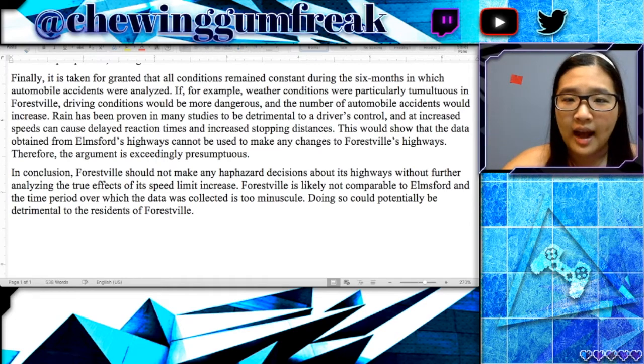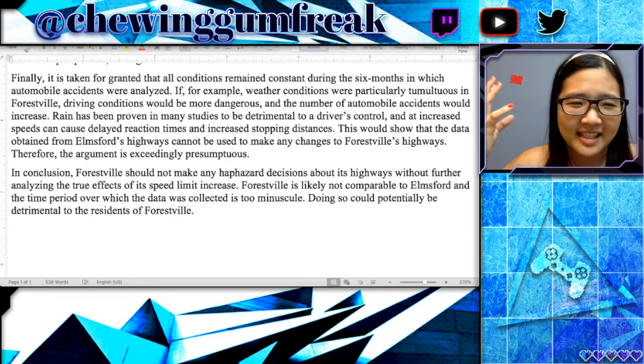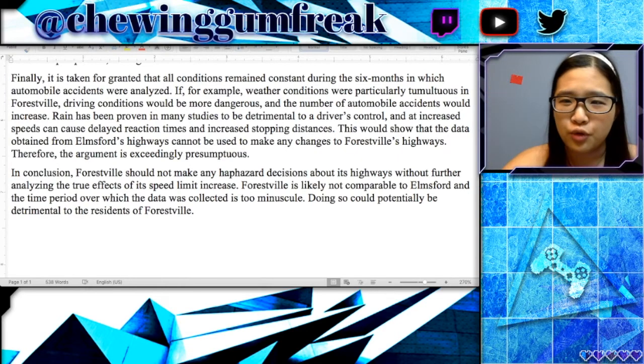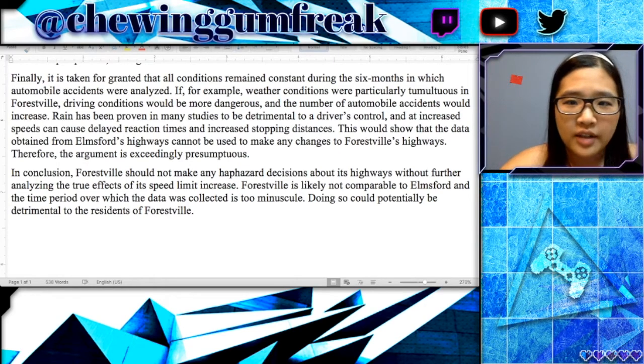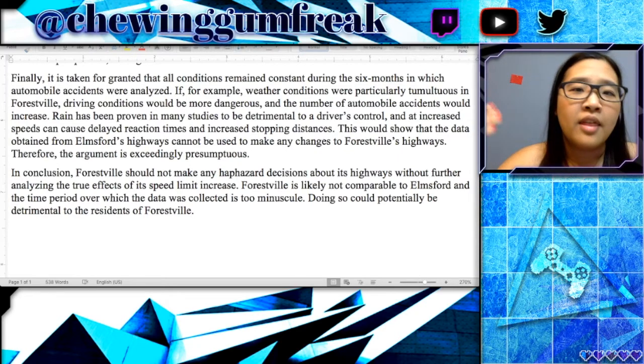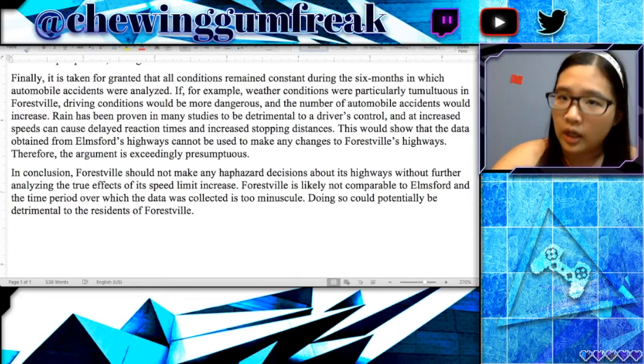The only way that I can see that would make this conclusion super strong is to add in information about what is missing from the current data to help us be able to make these conclusions. So if we knew the number of cars that Forestville and Elmsford have and they're comparable, then this argument would be a lot stronger. Something along those lines.